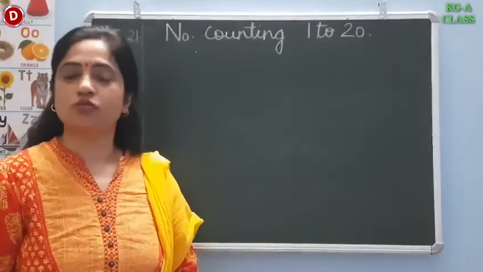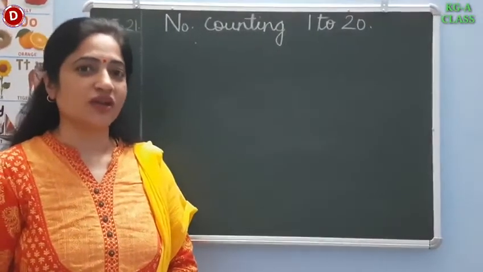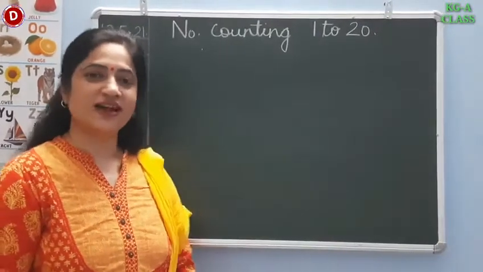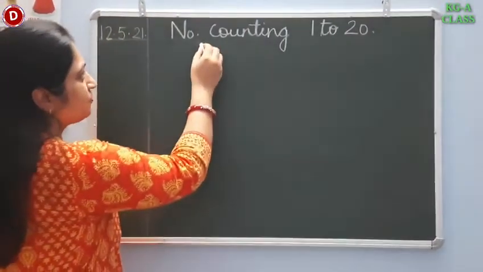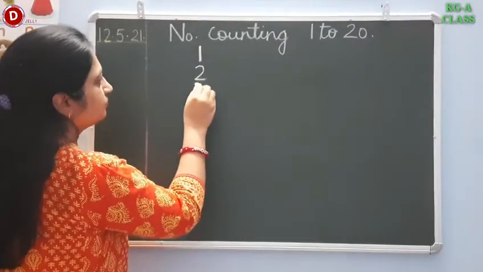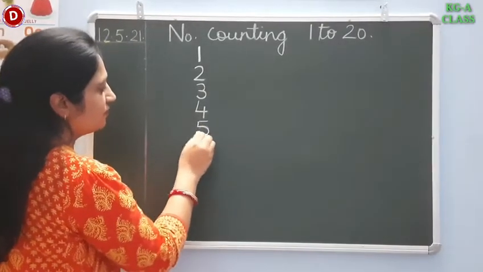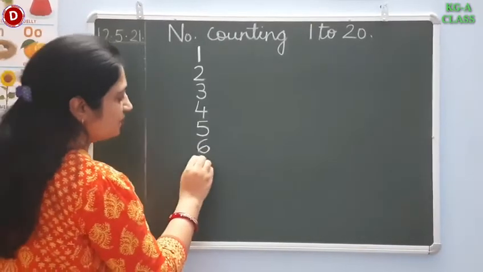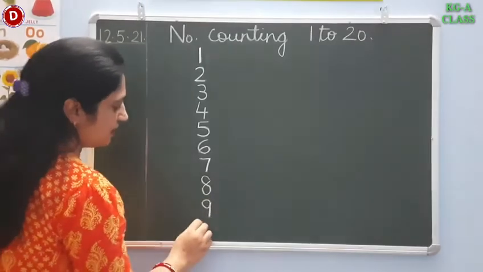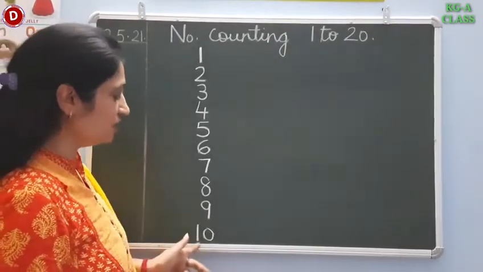Children, I have taught you number counting 1 to 10 many times. So let's revise it one more time. Okay, so let's start it and you have to speak after me. So let's start. Now children, you speak with me. 1. After 1 comes 2, 3, 4, 5. This is number 6. After 6 comes 7. 8, 9 and here comes 10. 1, 0, 10. Children, you all know numbers from 1 to 10.